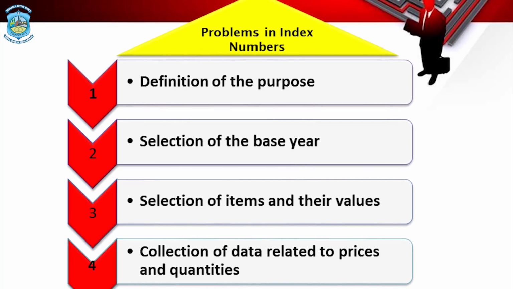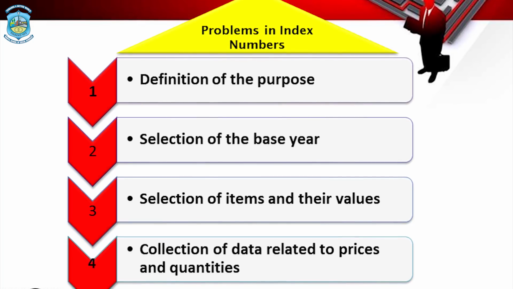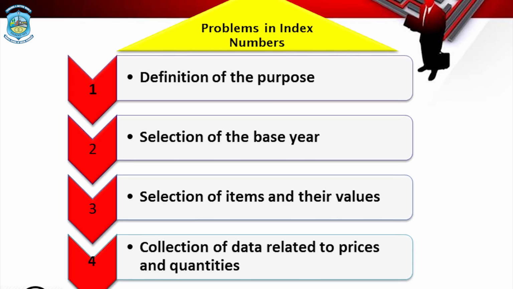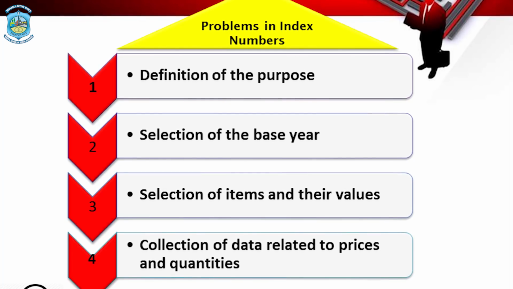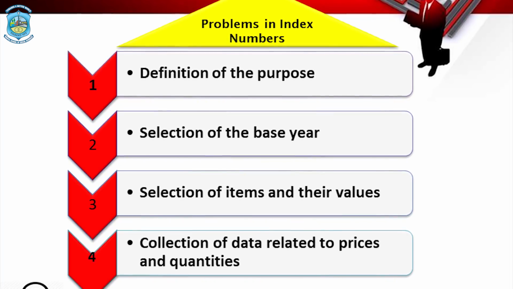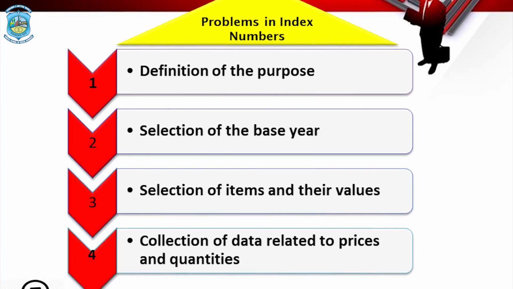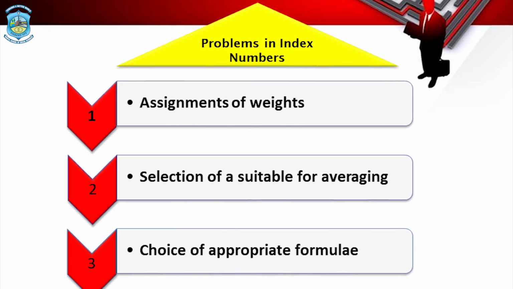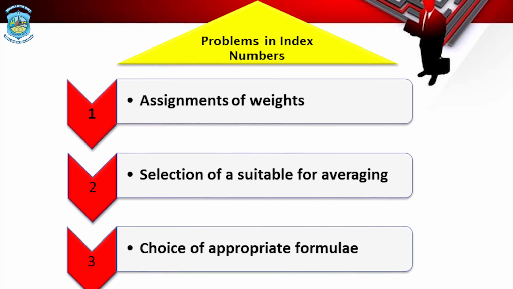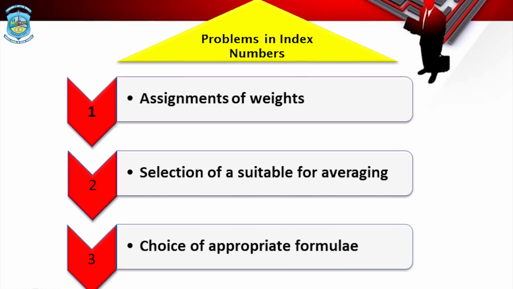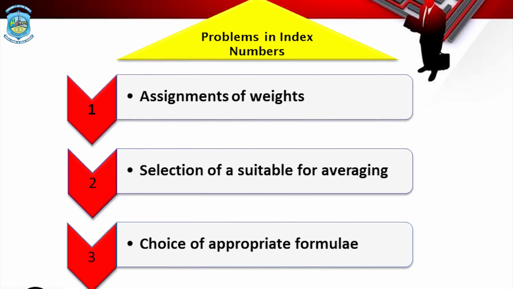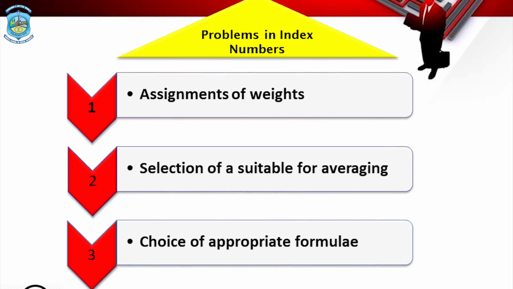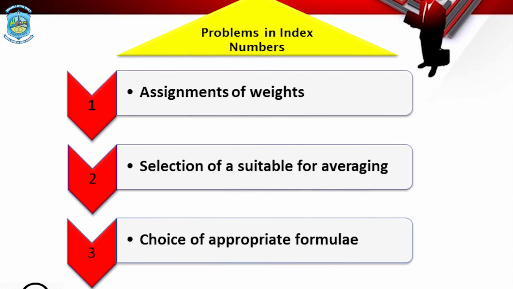Second is the selection of the base year. Third is the selection of the items and their values. Fourth is the collection of data related to the prices and quantities. Next is the assignment of weights. Next, selection of a suitable averaging. And lastly, choice of an appropriate formula for calculation of index numbers.